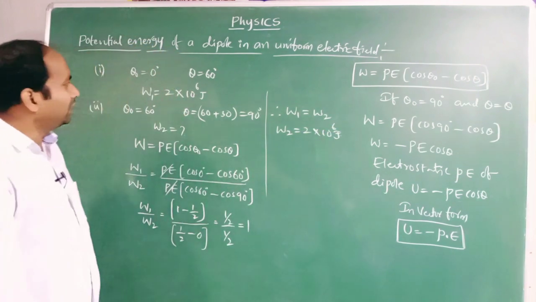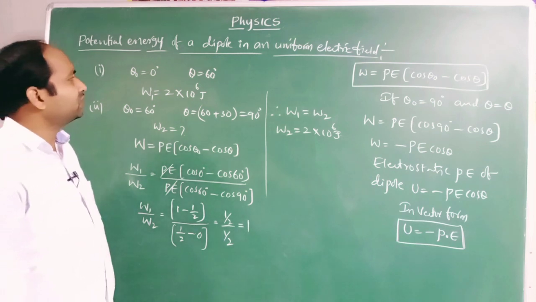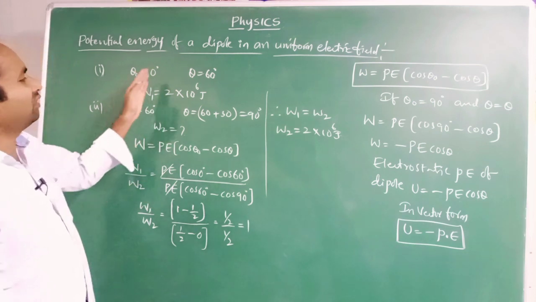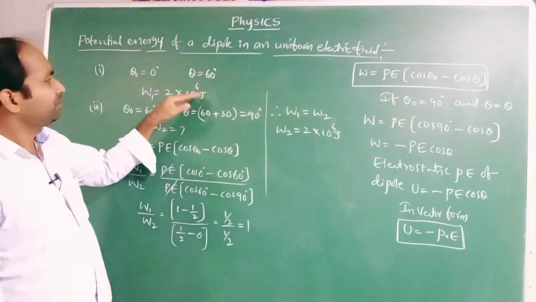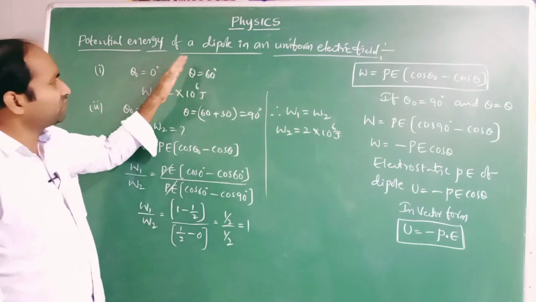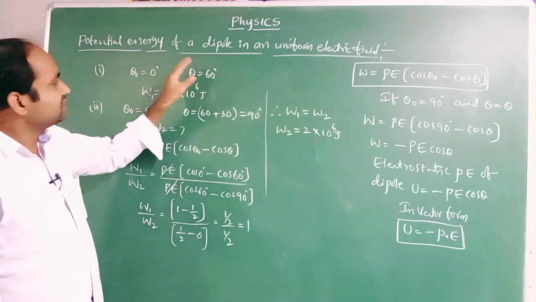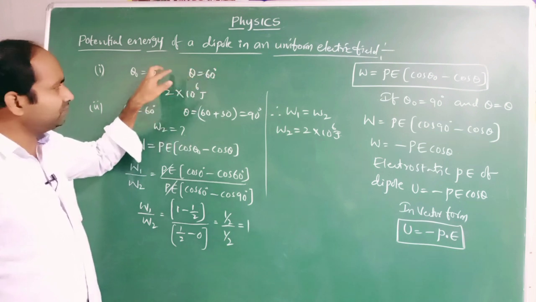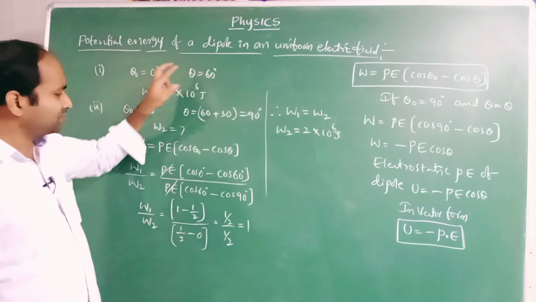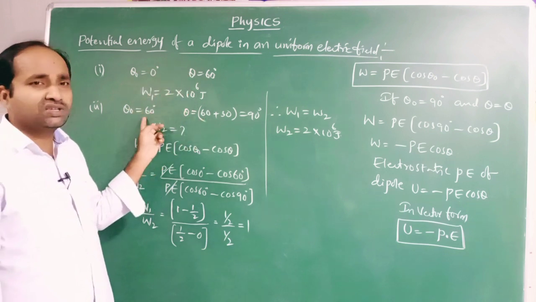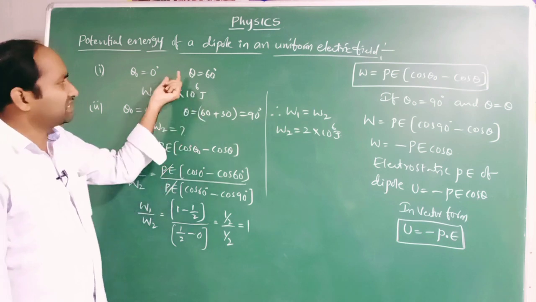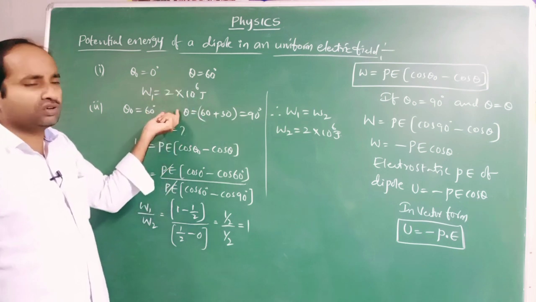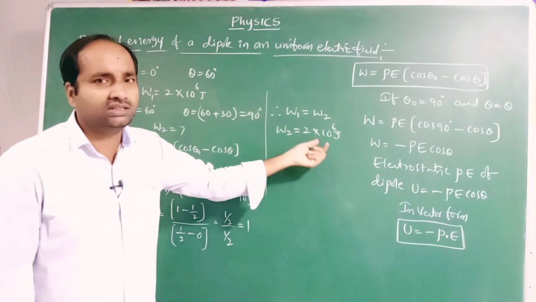This means when the dipole is initially deflected through 60 degrees from the stable equilibrium, the work done is 2 into 10 to the power of 6 joules when it is rotated from 0 to 60 degrees of angular displacement. But in the second case, it is rotated further only 30 degrees, from 60 to 90. Here 60 degrees is rotated, there 30 degrees is rotated, but the work done remains the same.